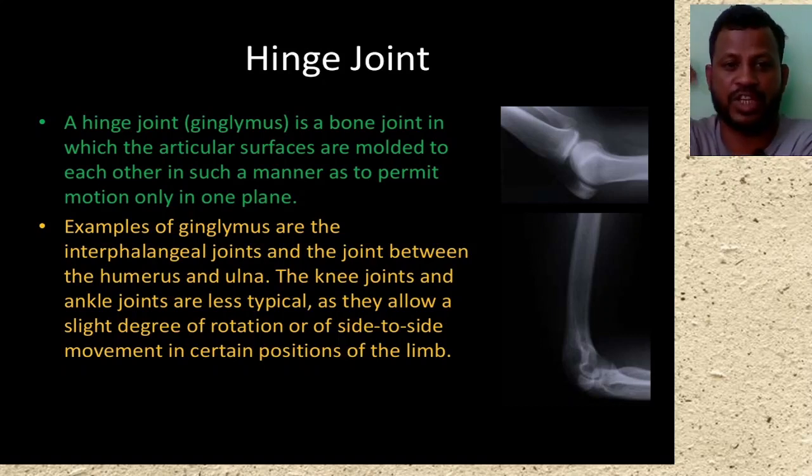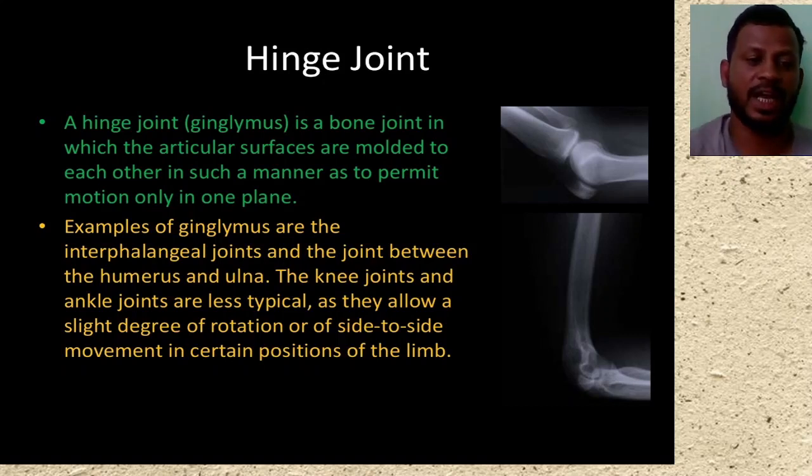This is the last portion. This helps us to rotate in the forward and backward direction. Okay, if you want to move like this, then you have to move your shoulder. Okay, remember that. This is the hinge joint which helps us to move forward and backward. For example, we can see here the interphalangeal joint and the joint between the humerus and the ulna. The knee joint and the ankle joint are less typical, as they allow some degree of rotation or side to side movement in certain positions of the limb.